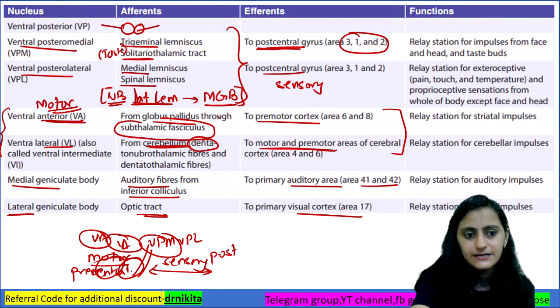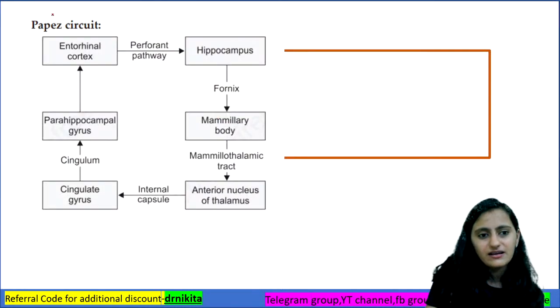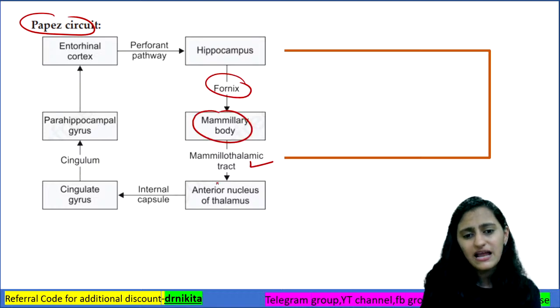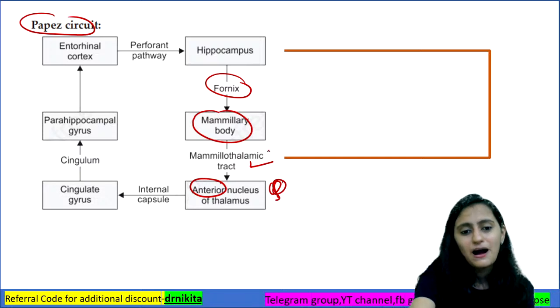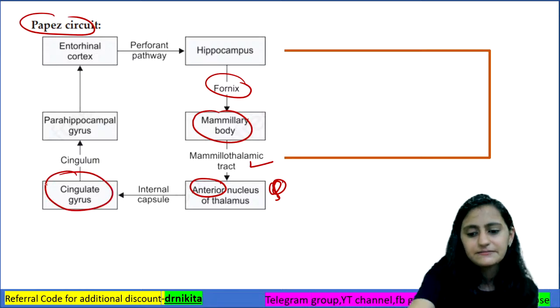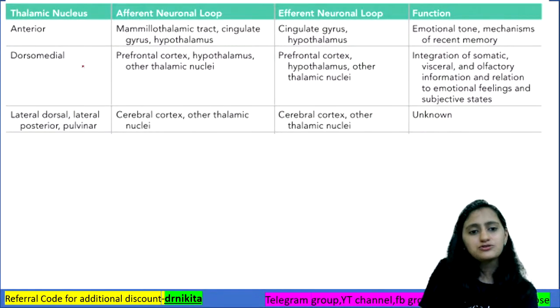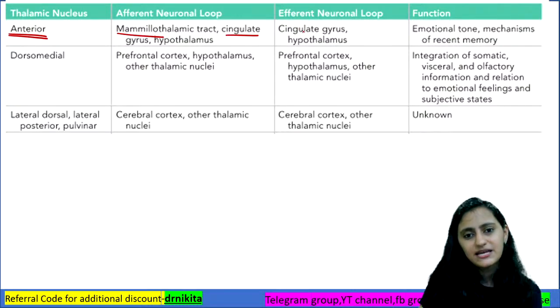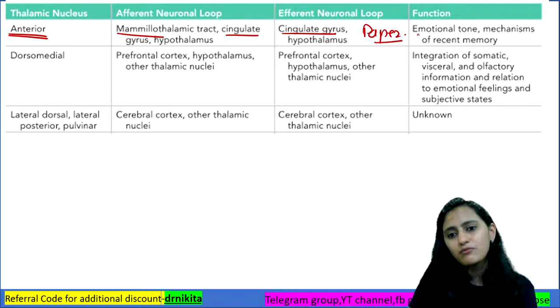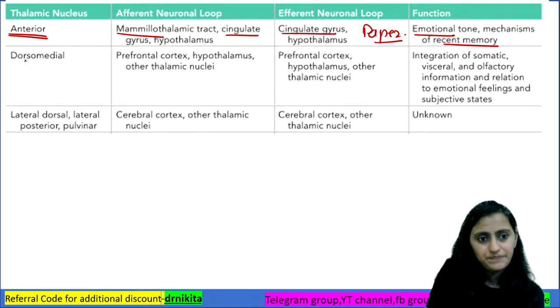Next one, if we see, this is your Papez circuit, which we saw. In the Papez circuit you will have the fornix, mammillary body, and the mammillothalamic tract going to the anterior nucleus of thalamus. So mother, mama, papa, and the cingulate gyrus, right? Coming to the rest of the nuclei, anterior, then it goes to the cingulate gyrus. This is part of the Papez circuit. It forms emotional tone and is important for recent memory.